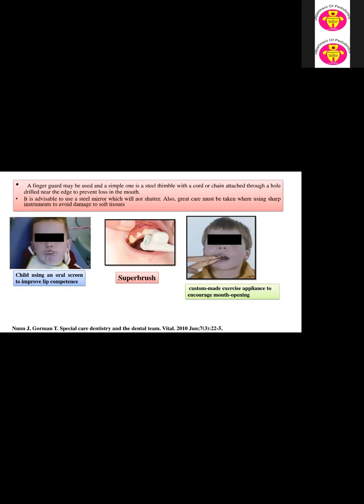Now a finger guard may be used. A simple one is a steel thimble with a cord or a chain attached through a hole drilled near the edge to prevent loss into the mouth.